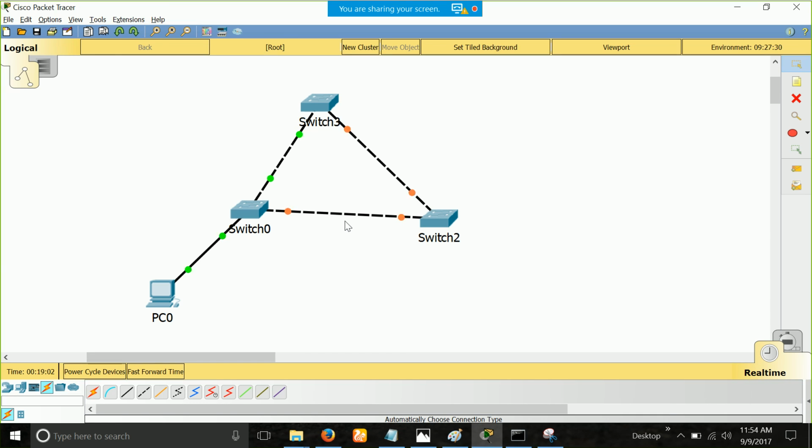The spanning tree is working, and one of these six ports will be in the blocking state automatically. See the magic? I never took the CLI of the switch. I never gave any command to even turn on the spanning tree protocol. What happened automatically? This port goes blocking.